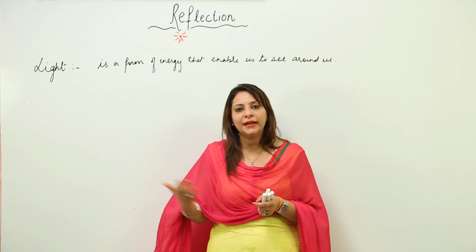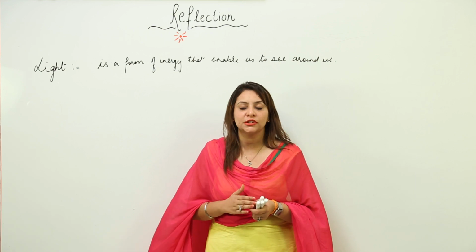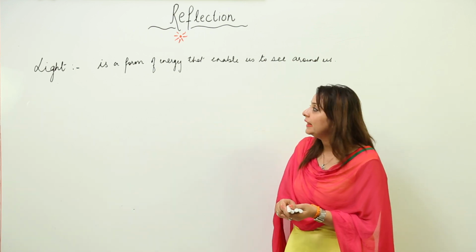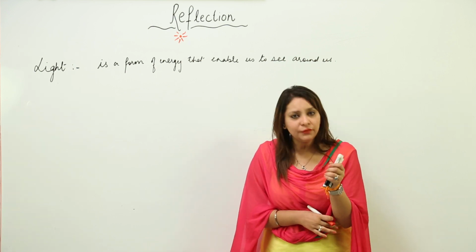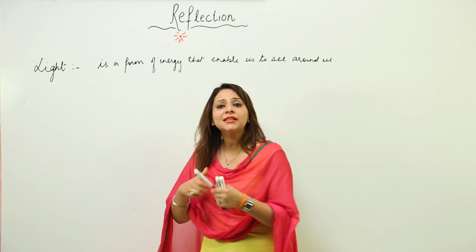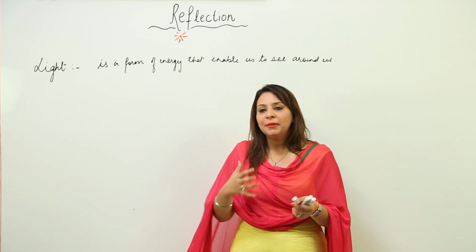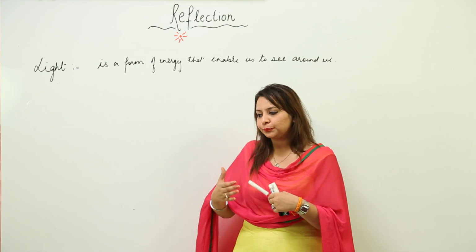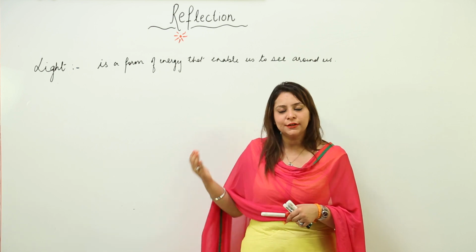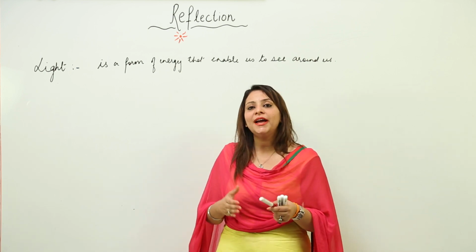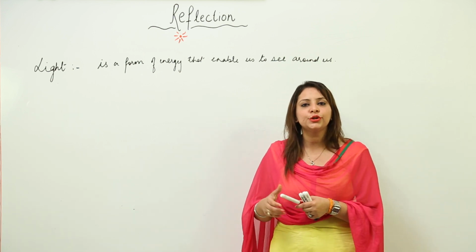So light is very important. Light is a form of energy that enables us to see around us. That means we can see around us just because of light. Now we'll modify the definition, because as you go into a higher class, I want my students to increase their level as they go from one standard to another. So I want you to know another definition of light, which is a technical definition used for light.